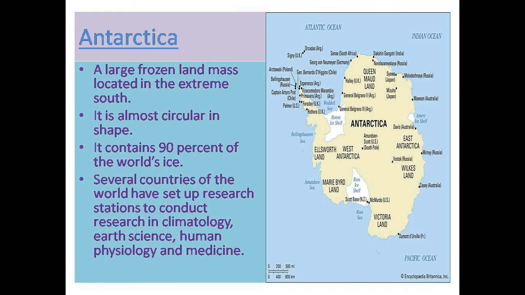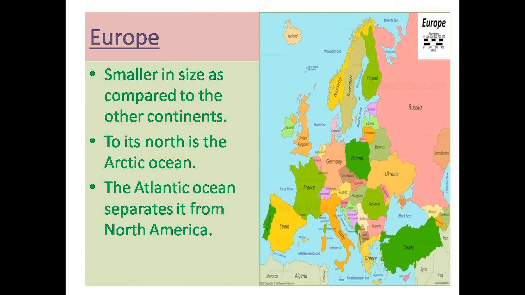Antarctica, a large frozen landmass located in the extreme south, is the most bleak and barren part of the world. It is almost circular in shape. Antarctica contains 90% of the world's ice. It is even colder than the Arctic region and is surrounded by the stormiest seas. Several countries of the world have set up research stations in Antarctica to conduct research in climatology, earth sciences, human physiology, and medicine.